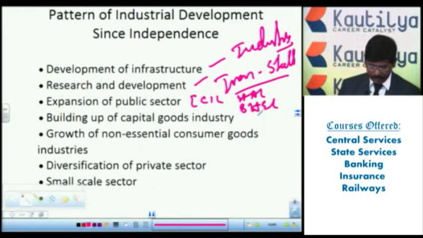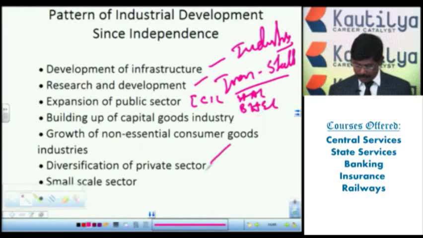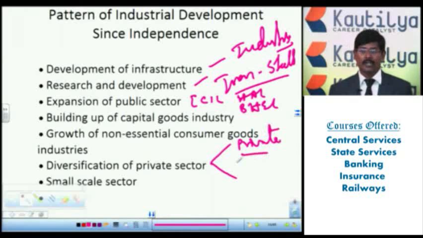Next one, diversification of the private sector. So not only the government sector, we have started the private sector also. The different industries we have started under the private sector. Once the private sector has started, competition will start again, and different production and productivities have started. Then apart from these large scale industries, the small scale sector also we have developed among the households and everybody.